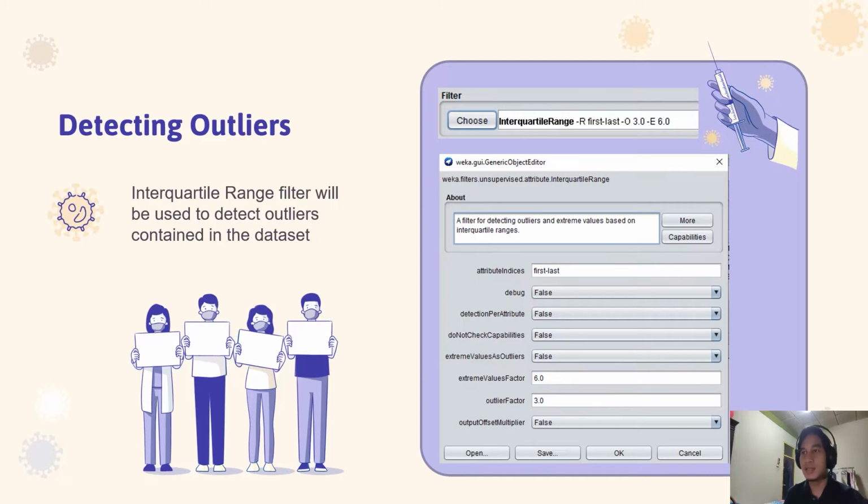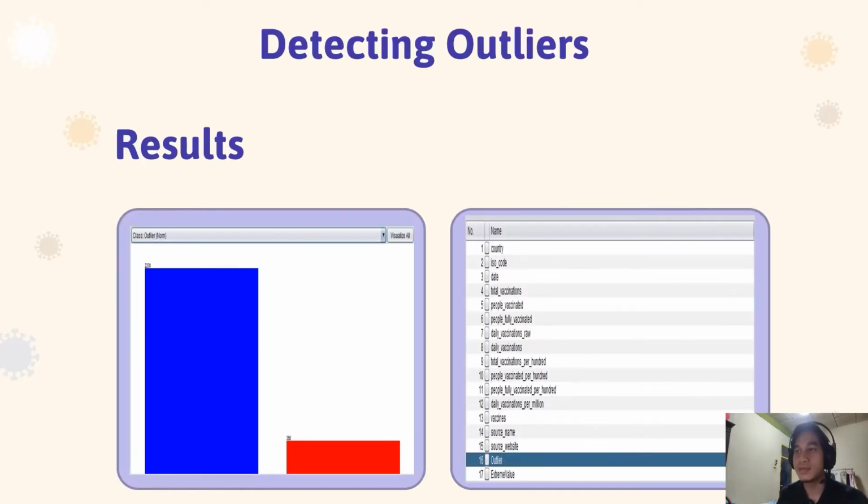Okay, next, detecting outliers. After we have done replacing missing values, we need to detect and remove outliers. Firstly, to detect any outliers in the dataset, we use the interquartile range filter to set the range value for outliers. This is the result after applying the interquartile range filter. We can see that we have detected outliers and we need to remove them. There are 360 outliers detected in the dataset.